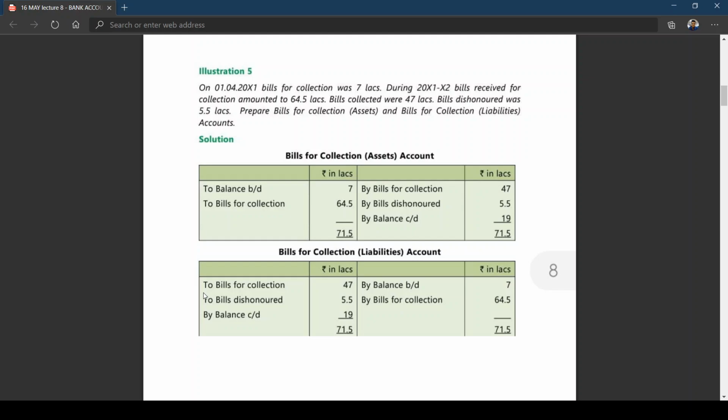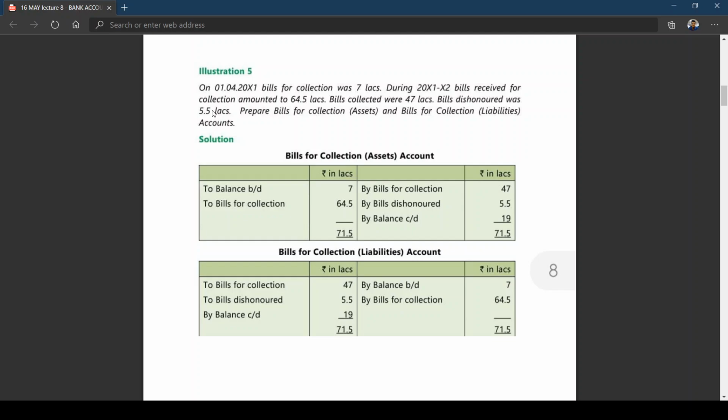Bill dishonored was 5.5 lakhs. That means, in simple words, you can see 7 lakhs plus 64.5 lakhs worth of bills is to be collected in the current year, out of which 47 lakhs has been collected, 5.5 lakhs has been dishonored. The balance is yet to be collected.